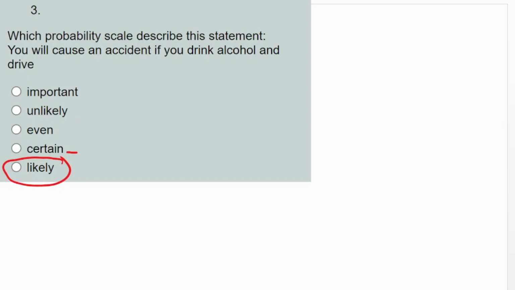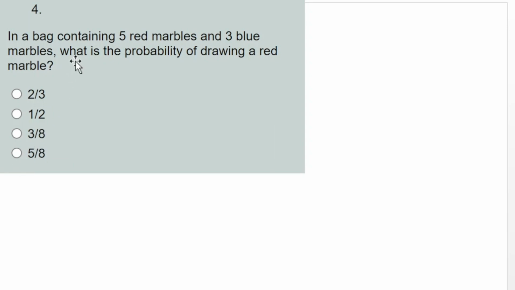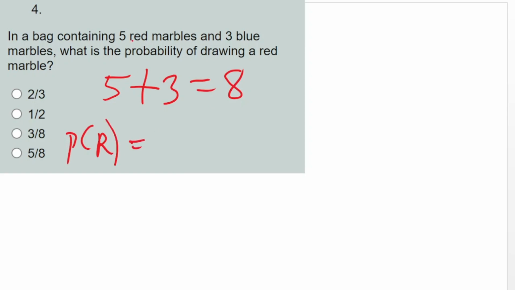For the next one, question number 4. In a bag containing 5 red marbles and 3 blue marbles, what is the probability of drawing a red marble? The first thing is the total number of marbles in this bag: 5 plus 3 gives us 8. The probability of red will then be the number of red divided by the total. So that gives us 5 over 8, which is this option.